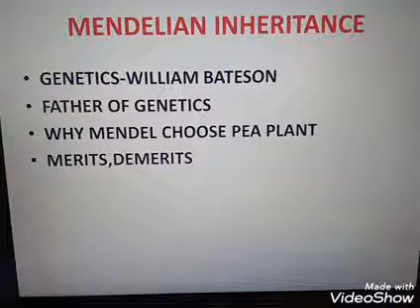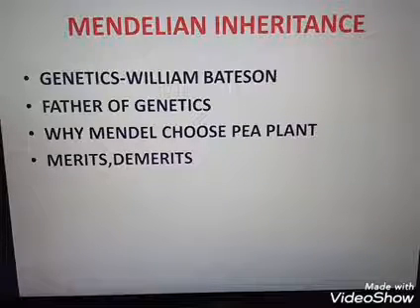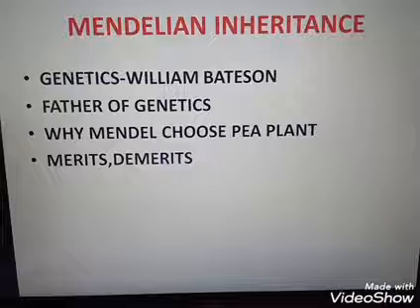Because the pea plant has a large sampling size. Then there is confirmation of inferences from the experiments on successive generations. Mendel chose the pea plant and chose contrasting characters. Contrasting characters means opposite characters. So these are the merits of why Mendel chose the pea plant for his experiment.